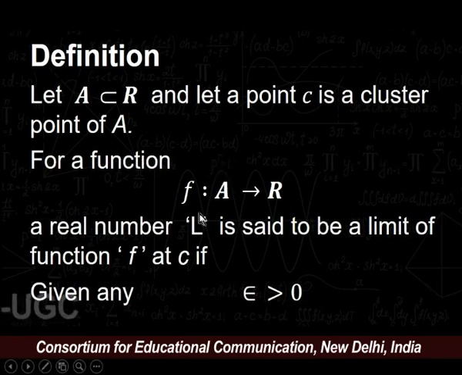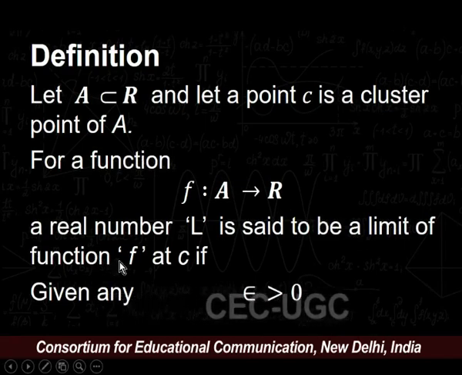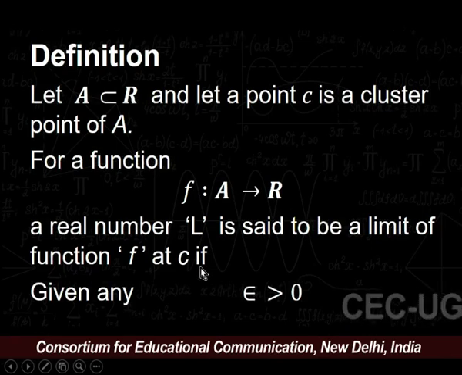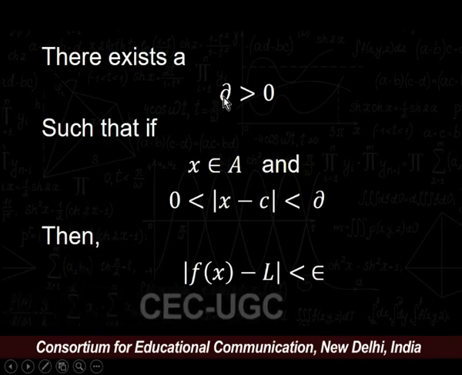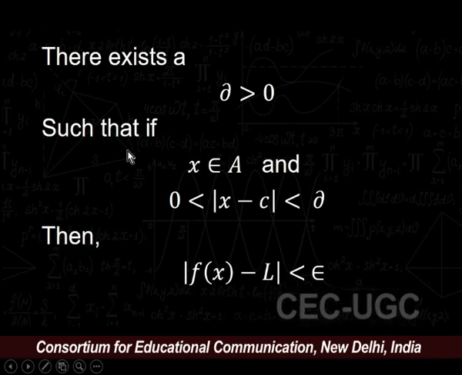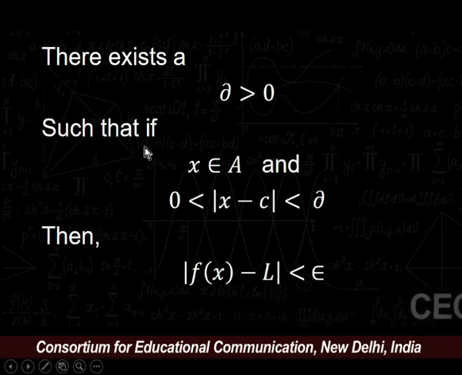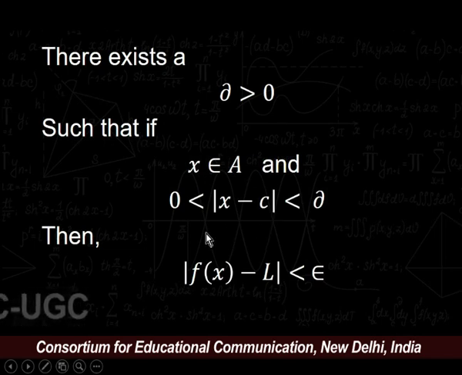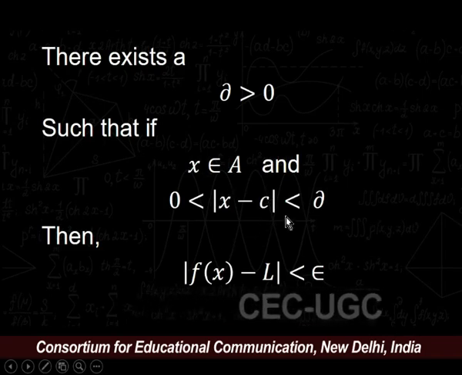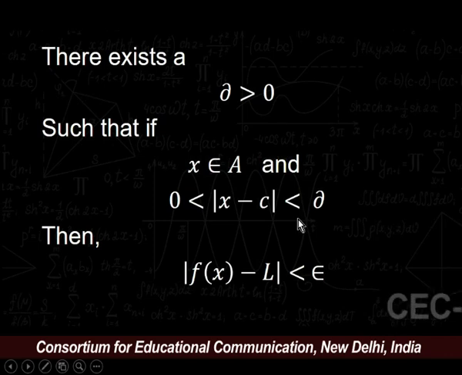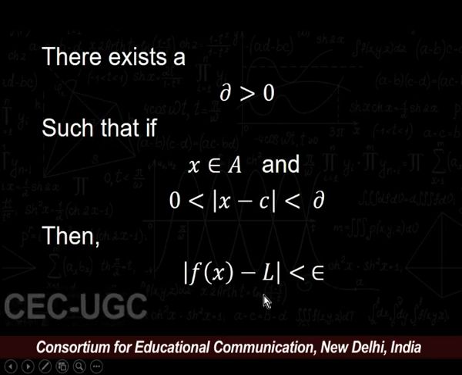Then a real number L is said to be a limit of the function f at point C if for any given epsilon greater than 0, there must exist a delta greater than 0 such that if x belongs to A and 0 is less than modulus of x minus c and modulus of x minus c is less than delta, then we must have modulus of f(x) minus L is less than epsilon.